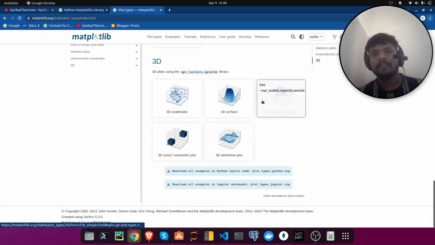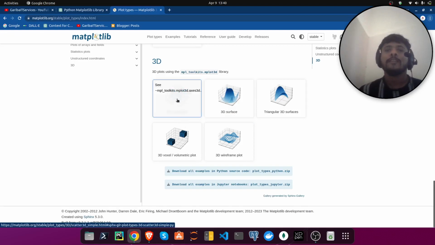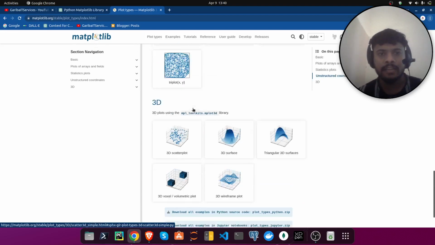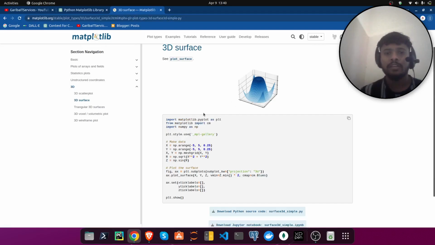So these are advanced plots. This plot we use for gradient descent visualization, and this plot we use for comparing the data in the x, y and z axis. Like that you can prefer, and if you want to see how it can be made, then you can go from this code. Let me show you.